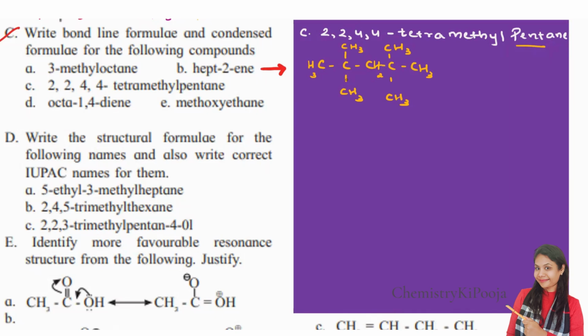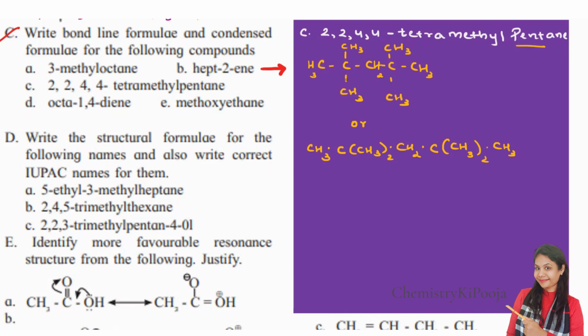Clear? Now coming to the condensed formula B, you can also make this more condensed. So this is CH3, and then next to CH3 we have a carbon in the chain, and to this carbon two CH3, one top and one below. Two CH3 groups are attached. So I can write this carbon and then simply put CH3 two times. Clear? And then CH2, then again carbon, and whatever is on the top and below, we write next to that carbon but in brackets. So again this is two times, and finally it is CH3.